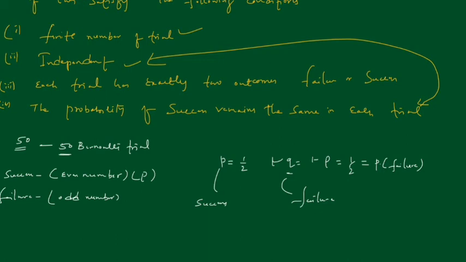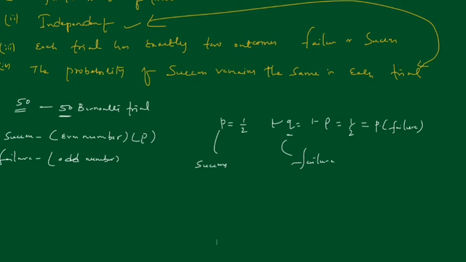So now we are moving towards the binomial trial. Let's see what a binomial trial is. Already you know what X is. X is a random variable, right? We are getting R successes at a time.